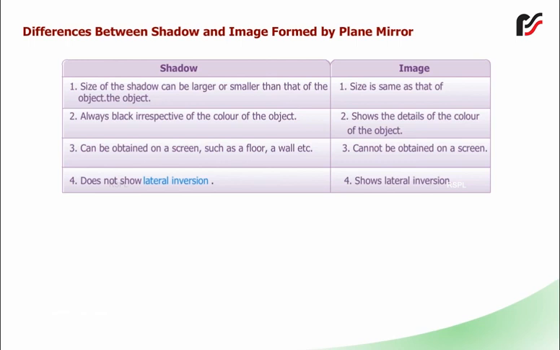Image shows the details of the color of the object. 3. Shadow can be obtained on a screen such as a floor, a wall, etc. 3. Image cannot be obtained on a screen. 4. Shadow does not show lateral inversion. 4. Image shows lateral inversion.